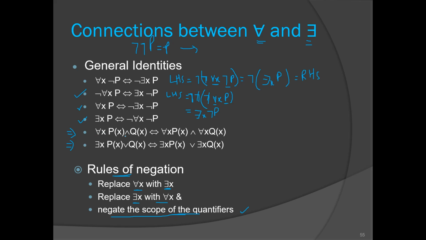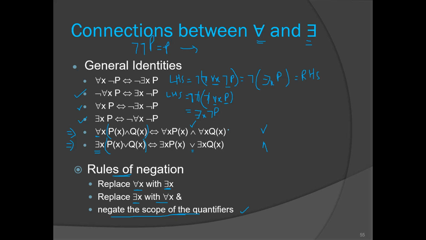Now what we have here, we should have a bracket here: for all x, p of x and q of x. Now this universal quantifier is distributive over and, and it is not distributive over or. Our existential quantifier is distributive over or, and it is not distributive over and.